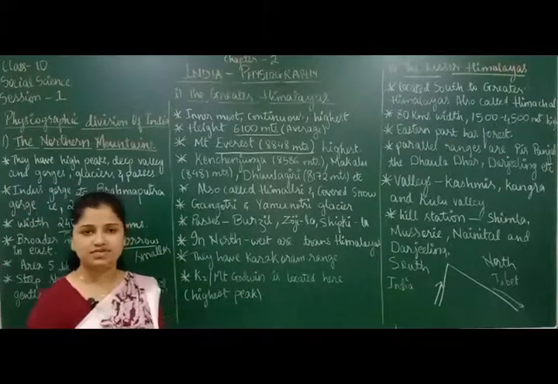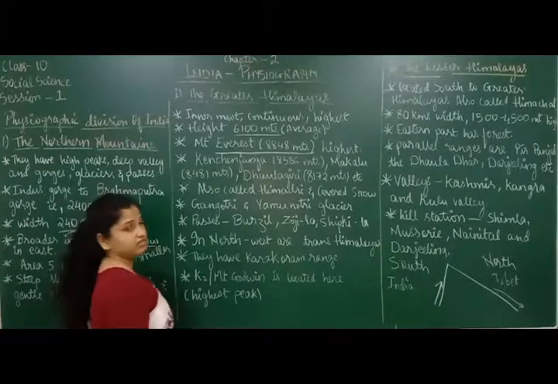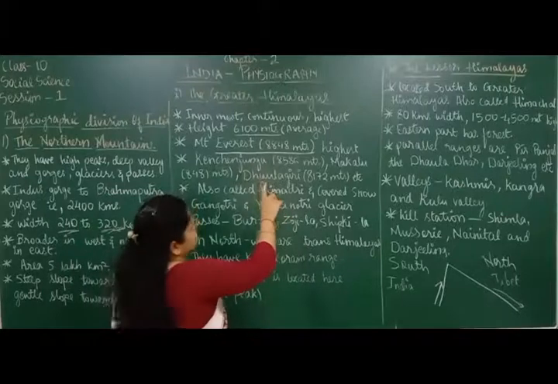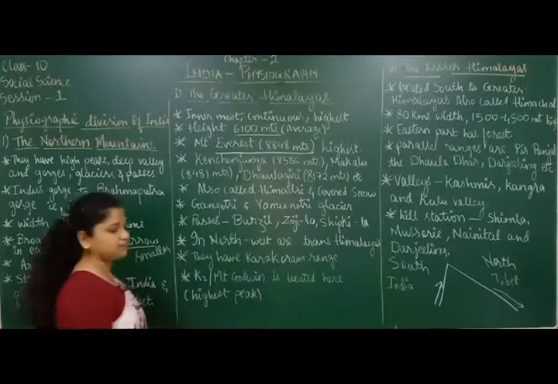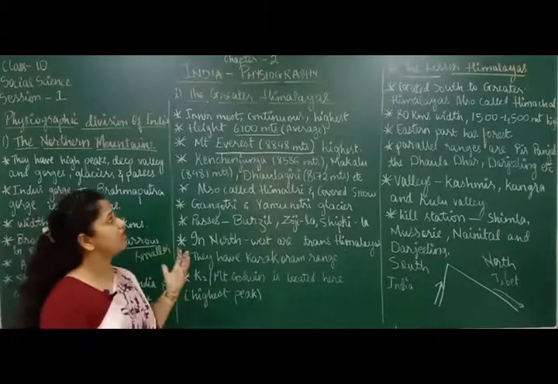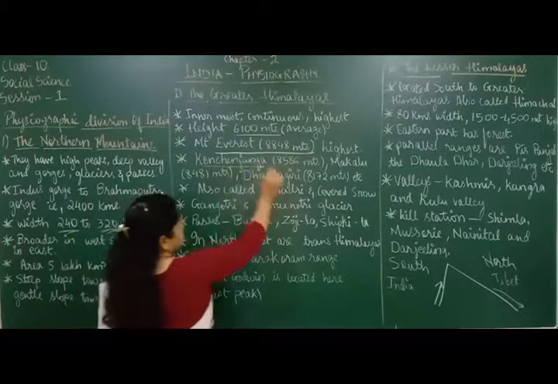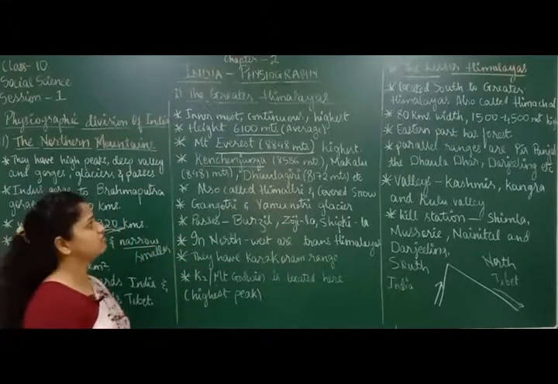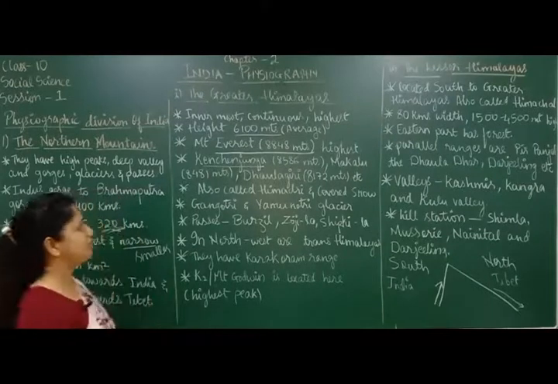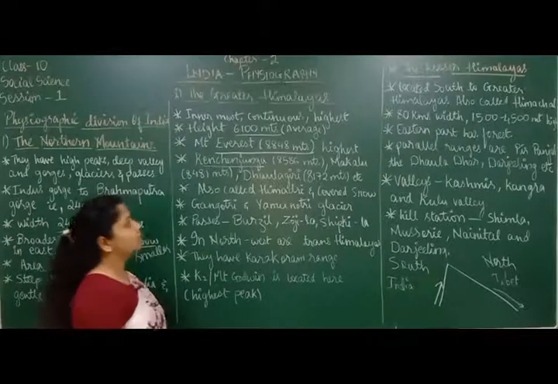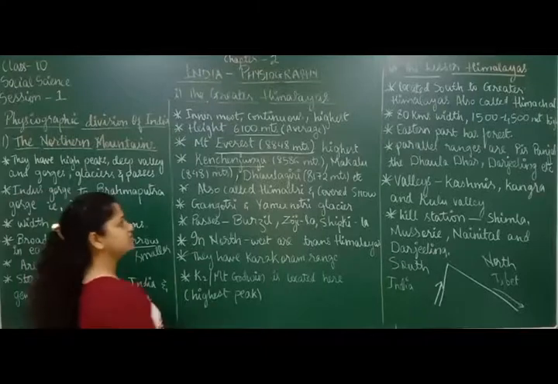Okay, so you have to remember that Mount Everest is the highest peak in the world, and the height of Mount Everest is 8,848 meters. Understood? Now there are many other mountain ranges in the Greater Himalayas. So what are these? We have the Kanchenjunga mountain range. It is also one of the highest mountains in the world. Highest is Mount Everest. The next highest is Kanchenjunga, which is 8,586 meters. Can you see here?